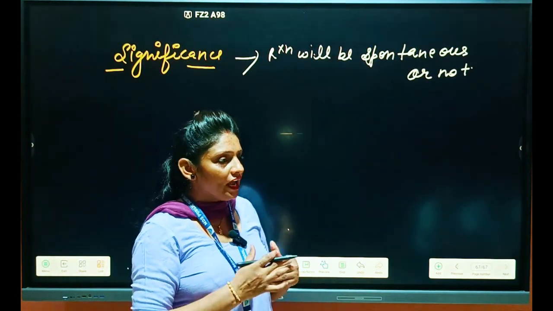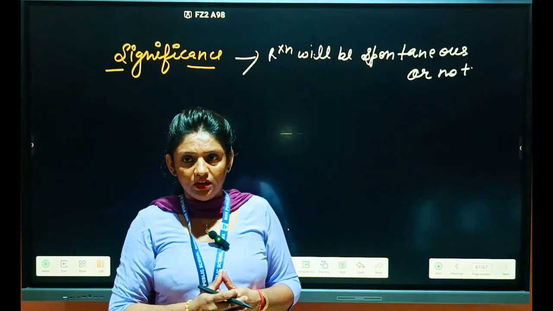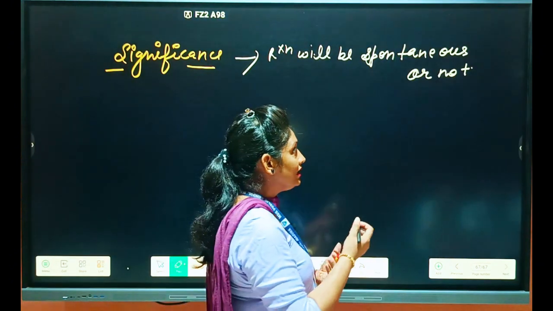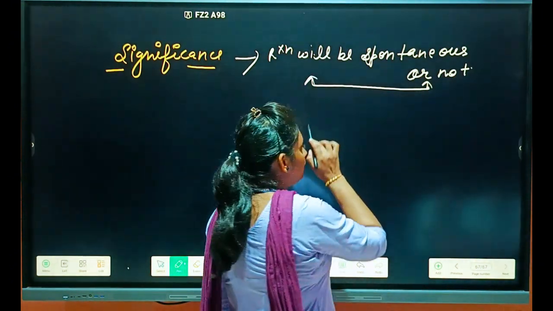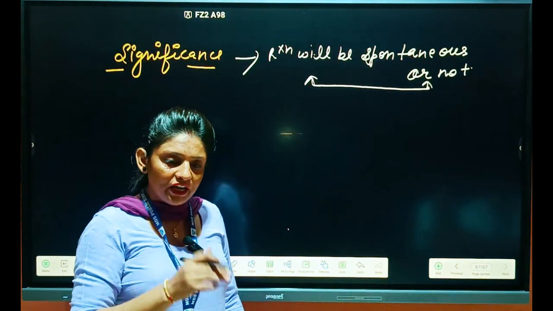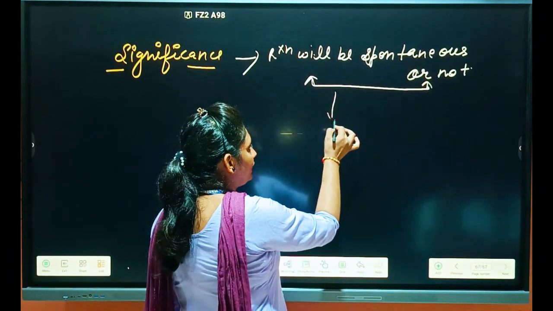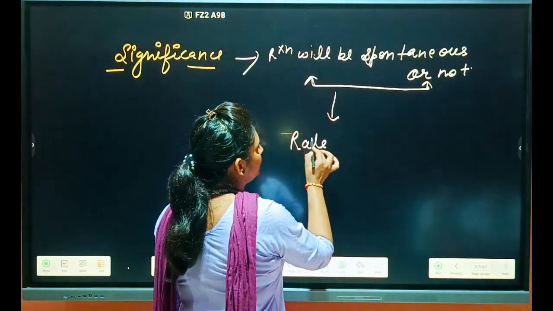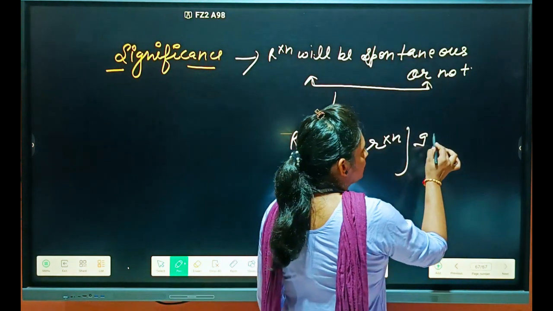But student, it has some limitation also. What is the limitation? Thermodynamics is telling us whether the reaction will take place or not. It is spontaneous or not. But if the reaction is taking place, then what will be the rate of the reaction? It does not explain that.